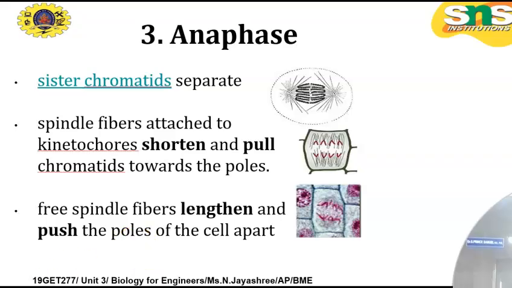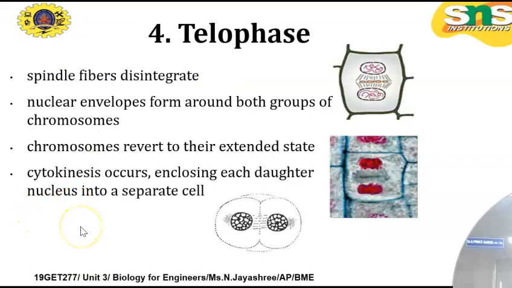Next, telophase. Telophase is where spindle fibers disintegrate. It is the reverse of the prophase. In prophase, the spindle fiber is formed, whereas in telophase the spindle fiber disintegrates. Nuclear envelopes form around both groups of chromosomes. Chromosomes revert to their extended state. Next, cytokinesis occurs, enclosing each daughter nucleus into a separate cell. Okay, this is telophase.